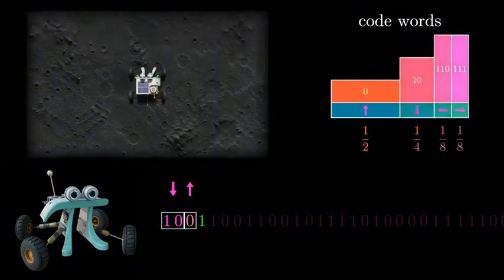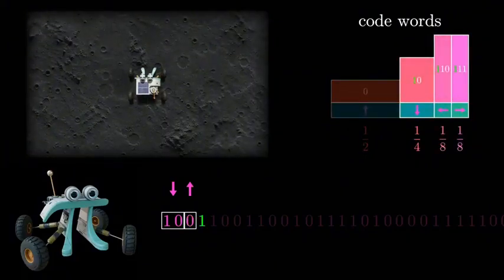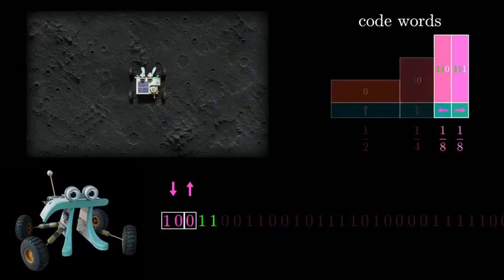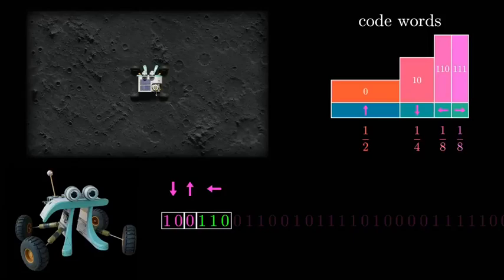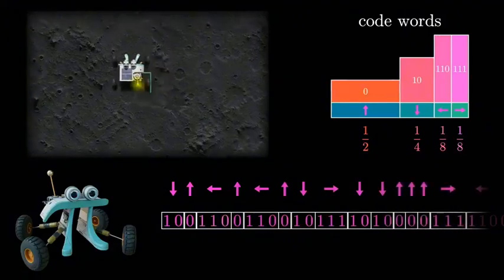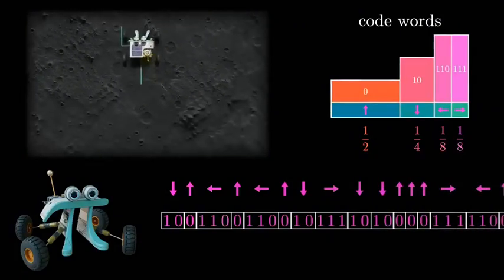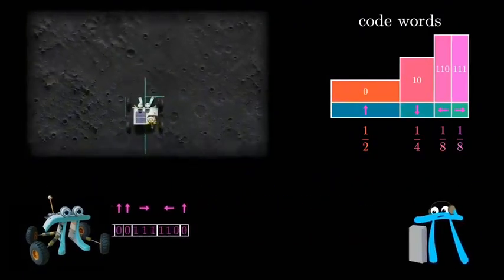After that, if they see a 1, this is so far ambiguous, it's the prefix for any of the last 3 code words. If the next bit is another 1, it remains ambiguous, it's the prefix of the last 2, but that following 0 then makes clear these 3 bits must have been encoding left. In short, all the robot has to do is read in the next sequence of bits until the moment that it forms a complete code word, at which point it can register it as a complete instruction. If you step back and think about it, the key constraint for this all to work is that no code word can be a prefix of another one.